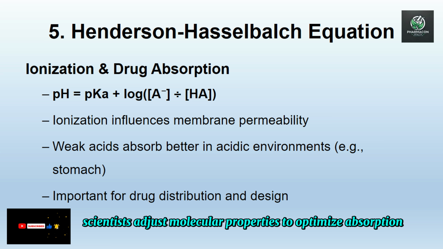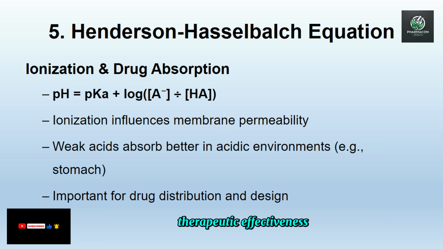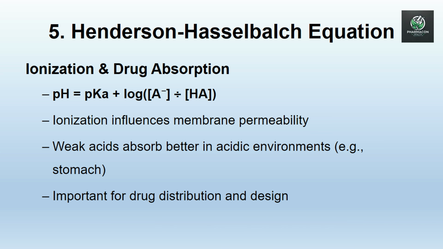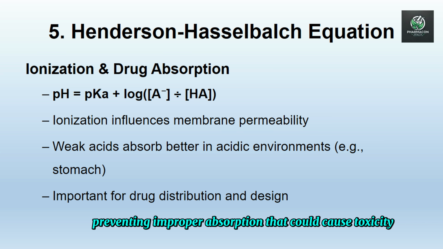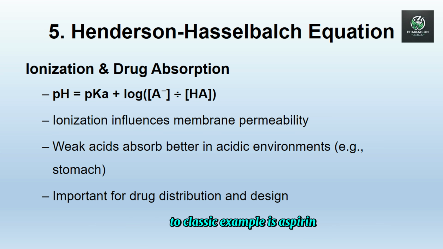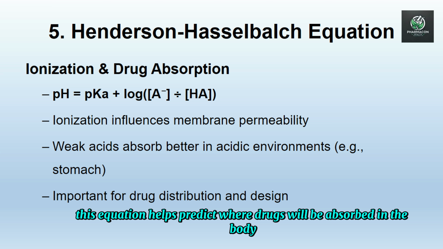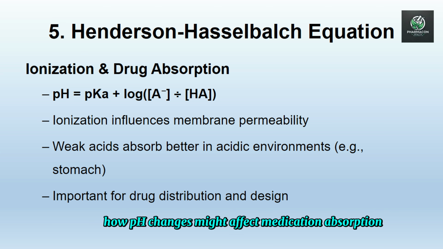Scientists adjust molecular properties to optimize absorption, therapeutic effectiveness, where and how well drugs get absorbed, and safety, preventing improper absorption that could cause toxicity. A classic example is aspirin. As a weak acid, it's well absorbed in the stomach because the acidic environment keeps it neutral, allowing it to cross into the bloodstream. Understanding this equation helps predict where drugs will be absorbed in the body, how pH changes might affect medication absorption, and how to design better pharmaceutical compounds.